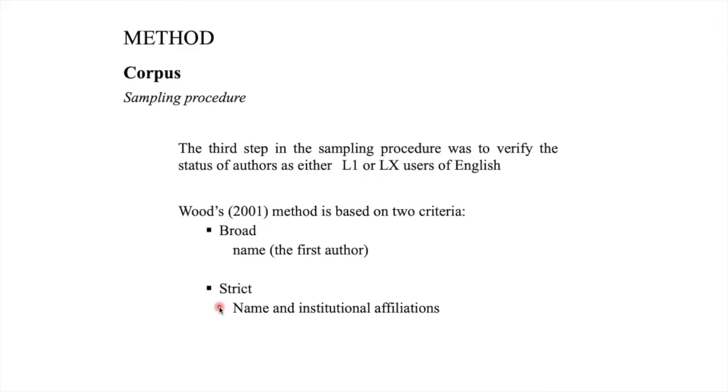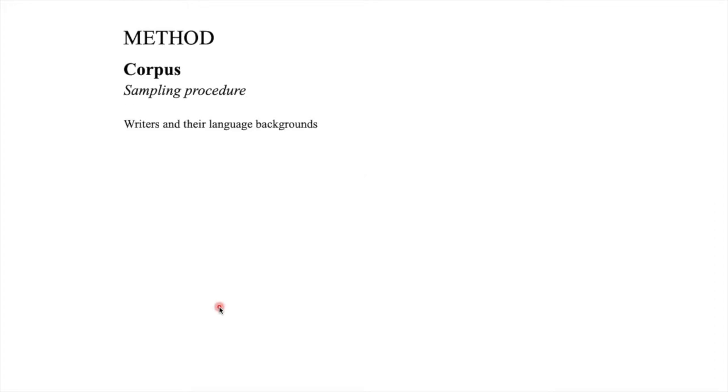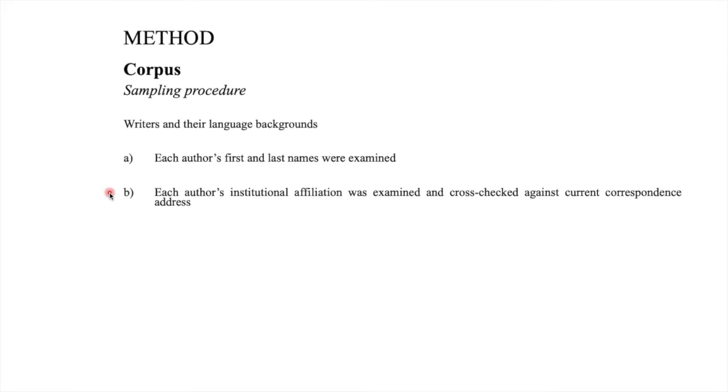This method has been used in many studies today, but it's not entirely foolproof. So we decided to optimize the process of distinguishing between L1 and LX written articles by implementing the following steps. First, we examined all authors' first and last names, so we didn't limit ourselves to only the name of the first author. Second, each author's institutional affiliation was examined.